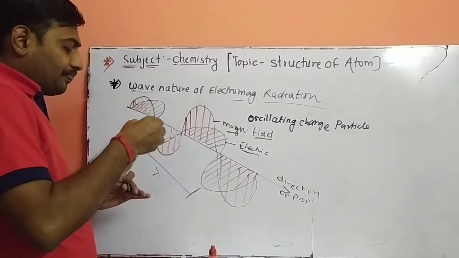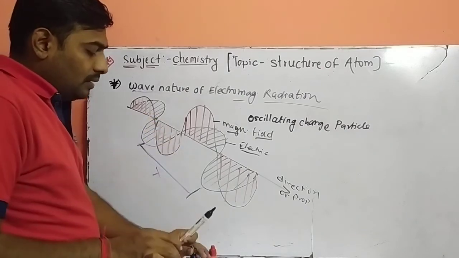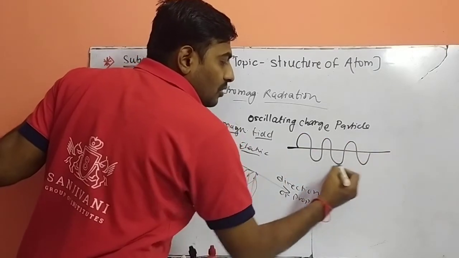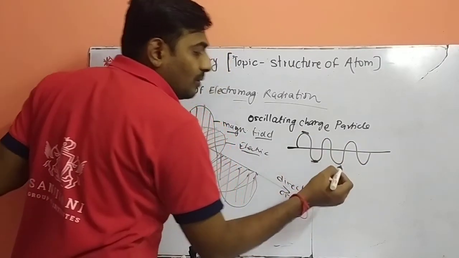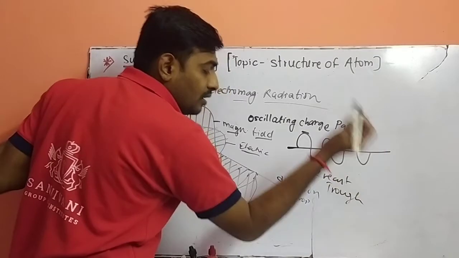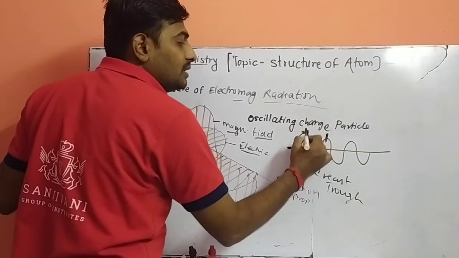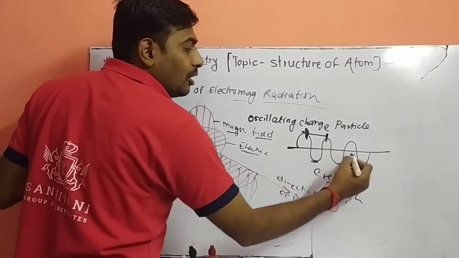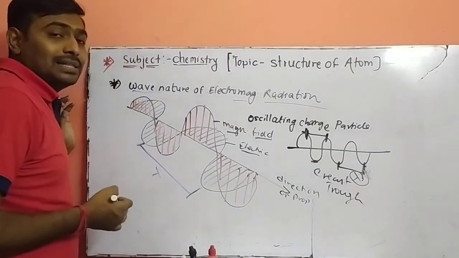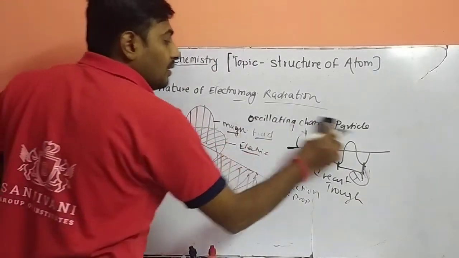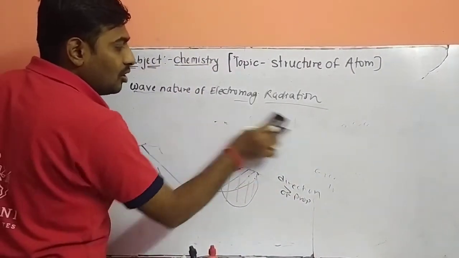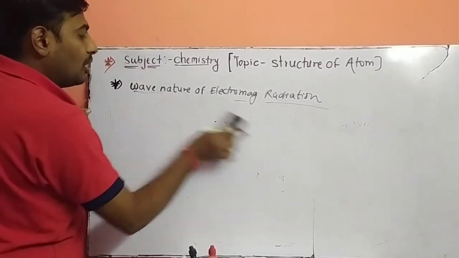When you are drawing any wave, if this is your axis, the upper side is called the crest and the lower portion of the wave is called the trough. Crest and trough. So the distance between two successive crests, or the distance between two successive troughs, is called wavelength. Our first definition, wavelength.